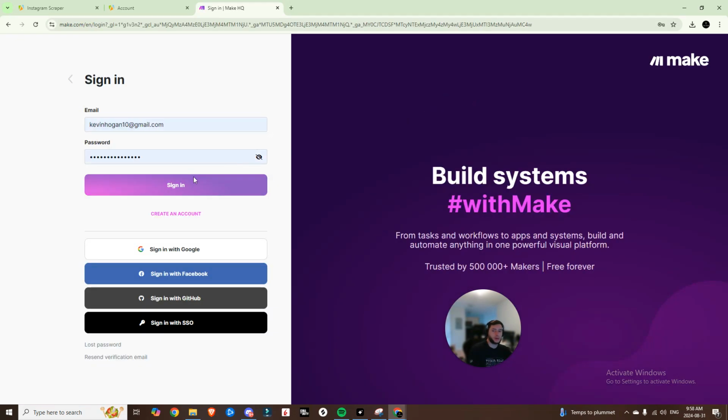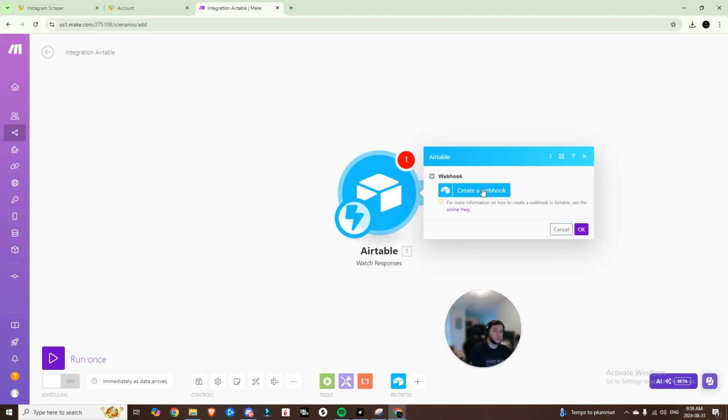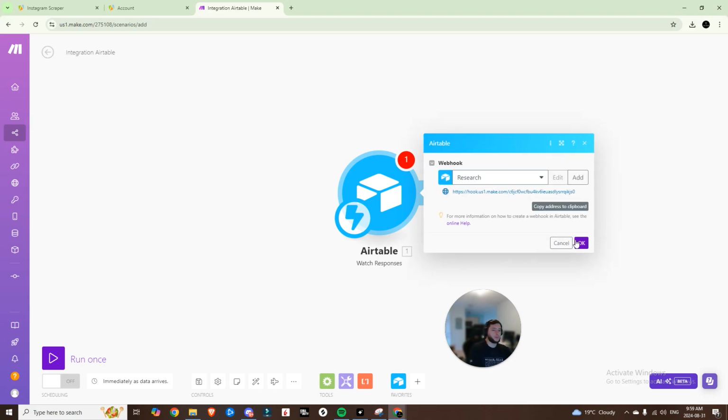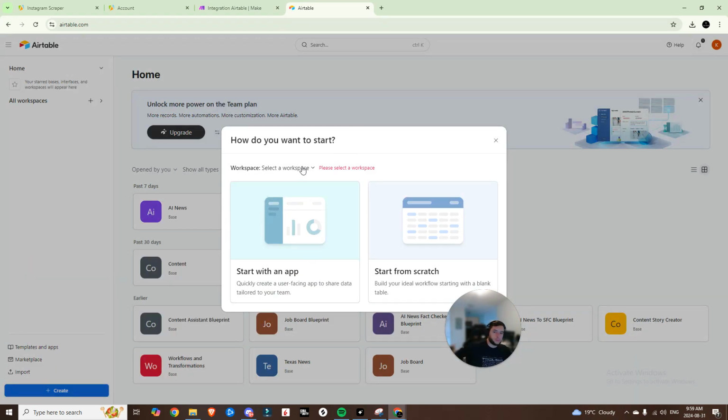We'll start a new Make scenario. We'll create a new scenario, and it's going to be an Airtable watch responses. We're going to create a webhook. We'll just call it research. You can name it whatever you want, and then we'll hop into Airtable, create a new base.